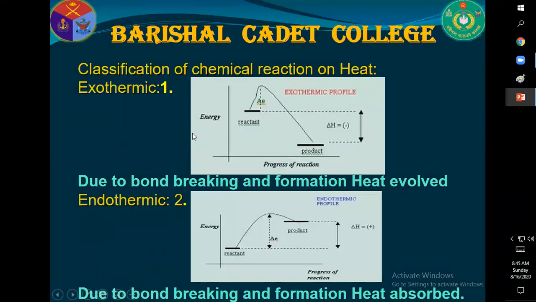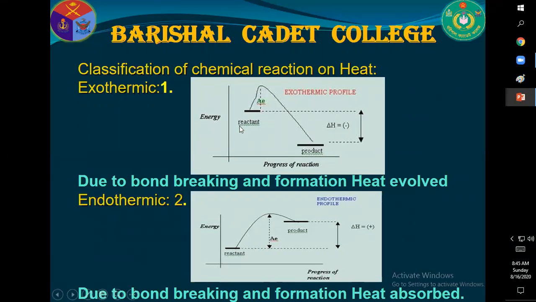Here, in case of exothermic reaction, reactant transforms to product by emitting heat, and in this curve, the heat of reactant is more than that of the product. For this reason, this amount of heat is evolved.